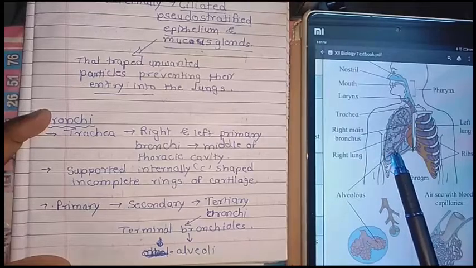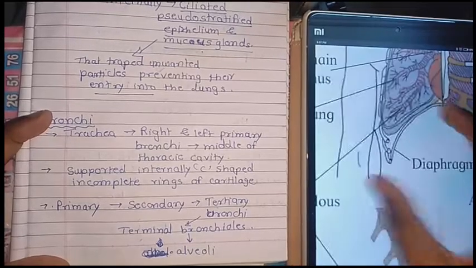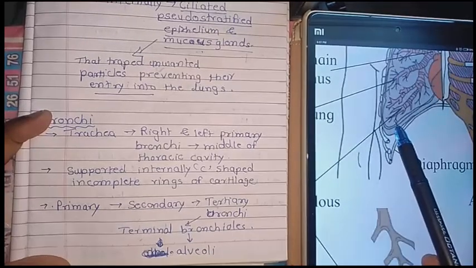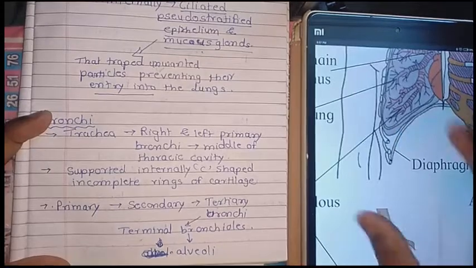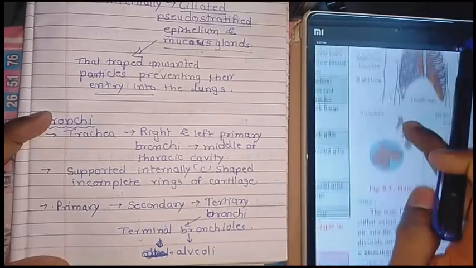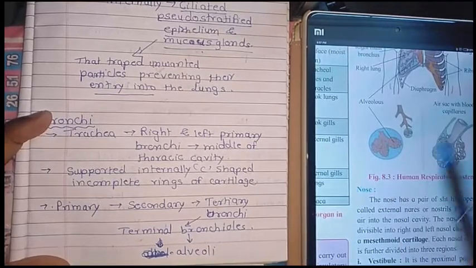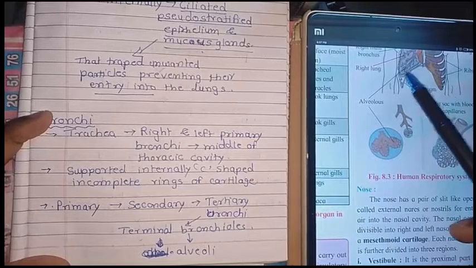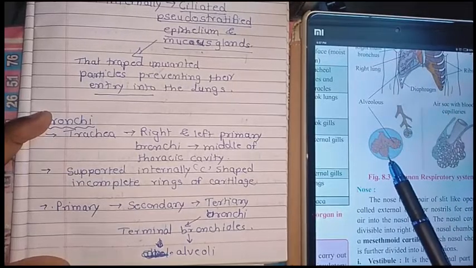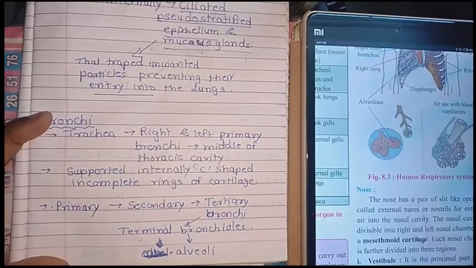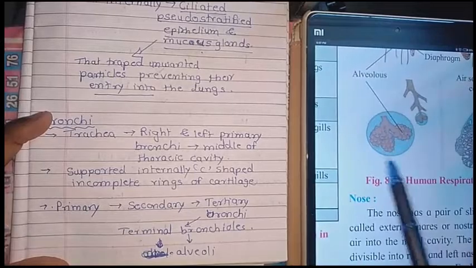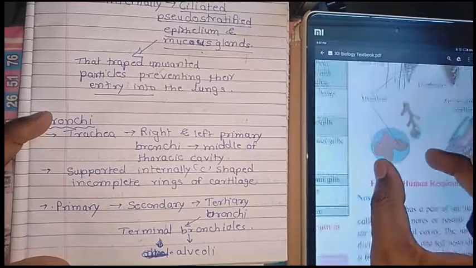It is also known as the bronchioles. So the end or terminal, see here, you can get here. Likewise the alveoli. See, you can see here the end, which you can compare to a cauliflower shape. That is the alveoli.